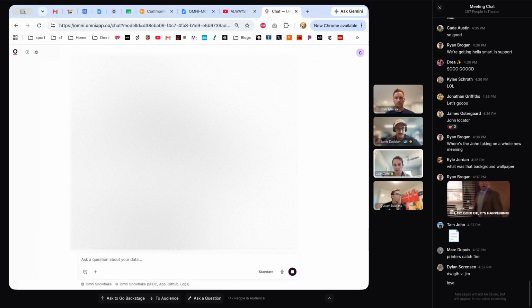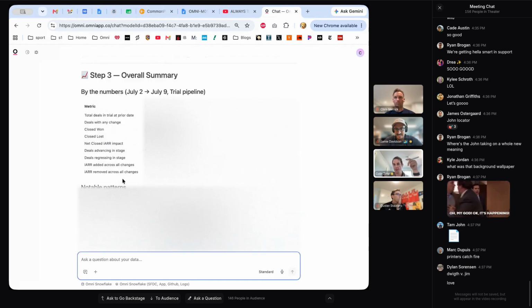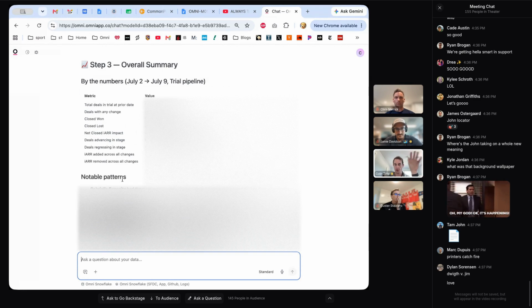So we had 9 deals advanced this week, 1 regressed, a bunch of ARR changes, some patterns that get pulled out. But if you find yourself doing anything with the AI week over week, this is really nice. And then you can just say, Blobby, write a skill for me, drop it in the model, and then refine it as it runs.